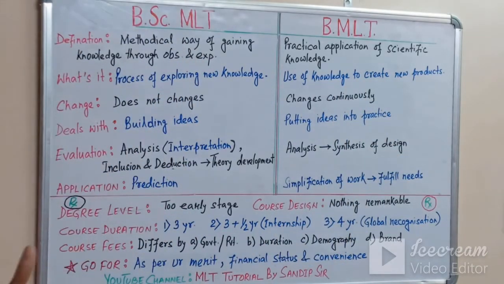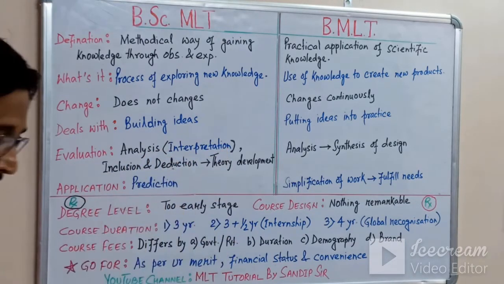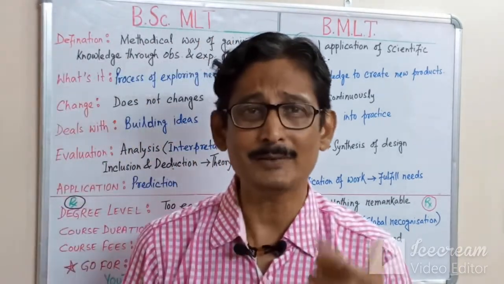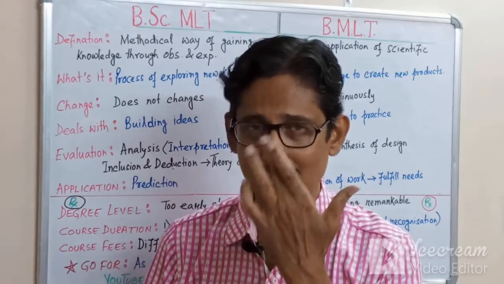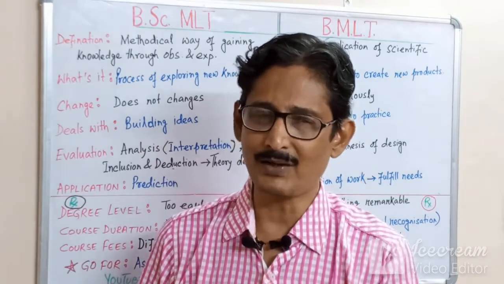Now the main thing is the evaluation, the interpretation. Say a patient requisition has come with a suspected liver function disorder. The doctor advises you to do a liver function test.